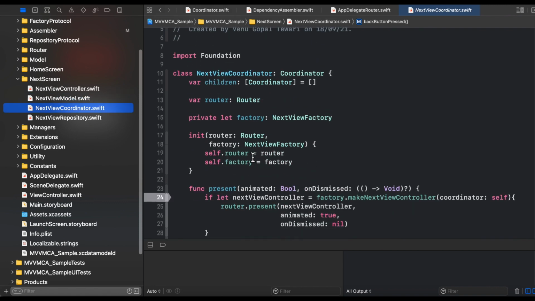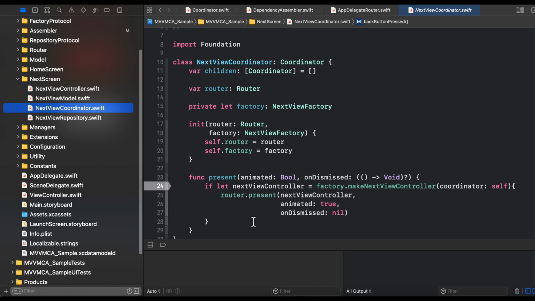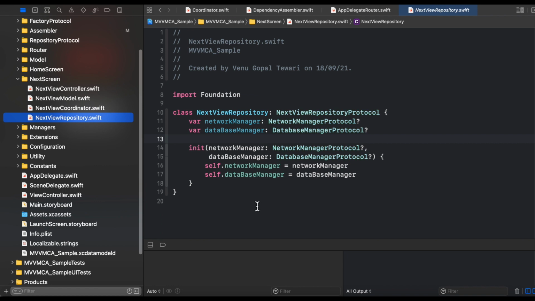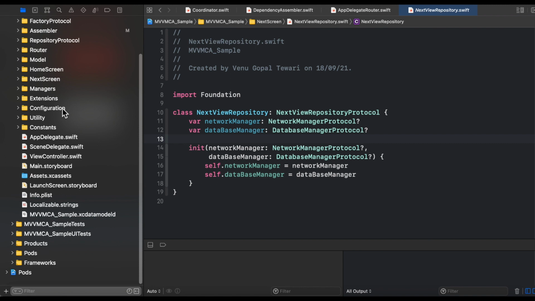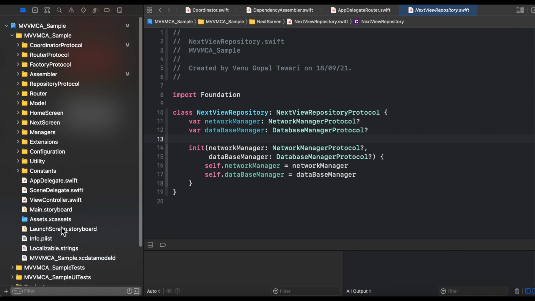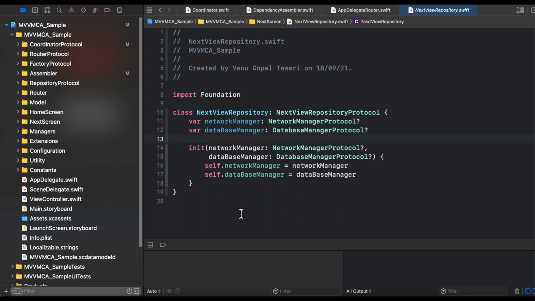This is the NextView coordinator. And this is the NextView repository. So the major implementation of coordinators and the router completes here. Whatever remains in this sample is only supporting classes. So for the understanding of MVVM C+A, we have done the navigation of the complete code.